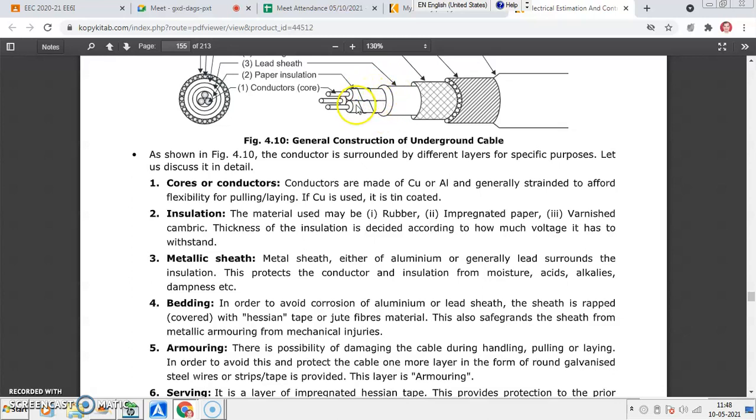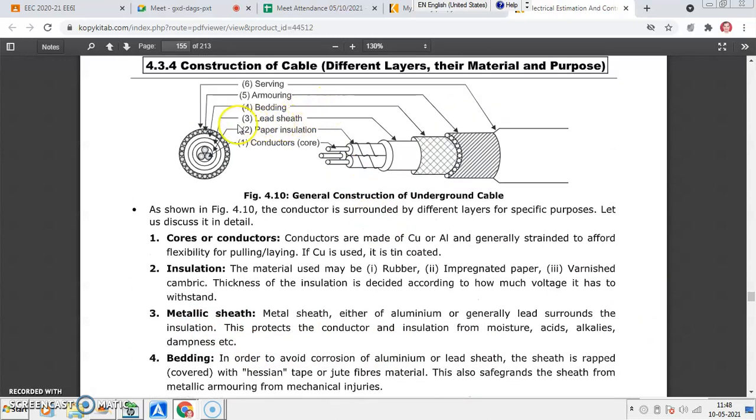The moisture content inside this insulation decreases the insulation strength, and if the insulation strength of the paper decreases, there are chances of inter-core short circuit between the two conductors. So protection from moisture is provided by this metallic sheath, the lead sheath, the third layer, called lead sheath or metal sheath.